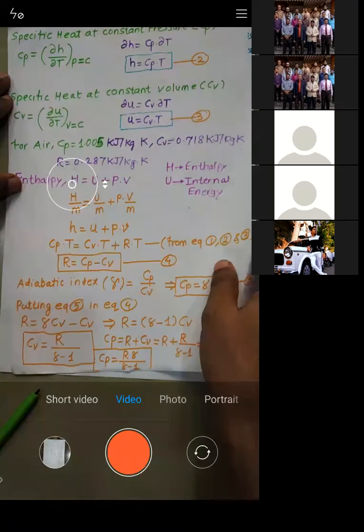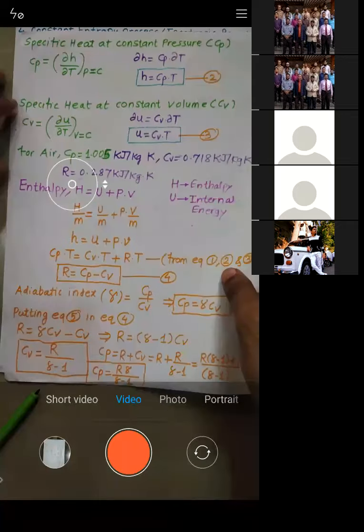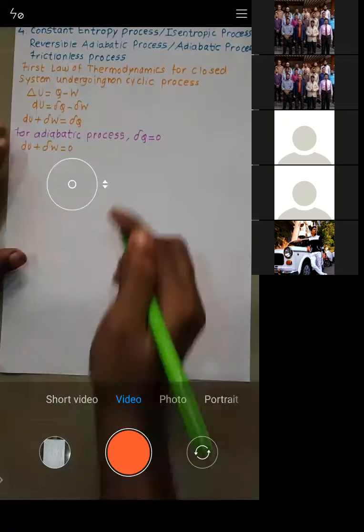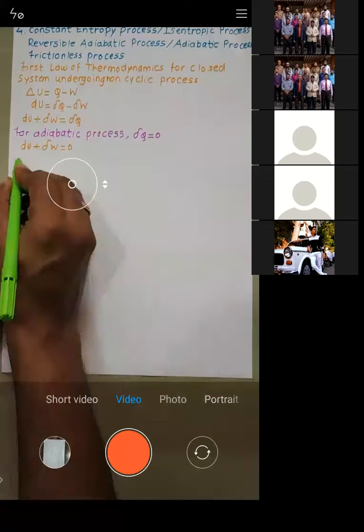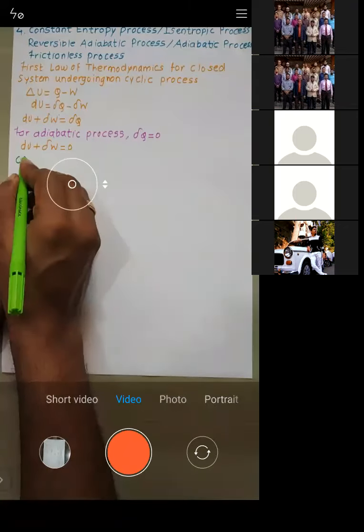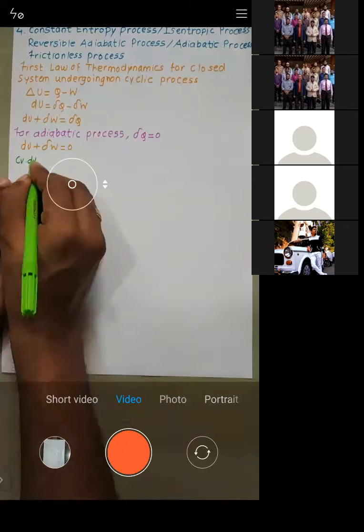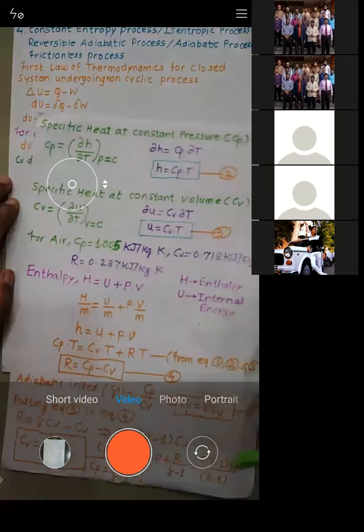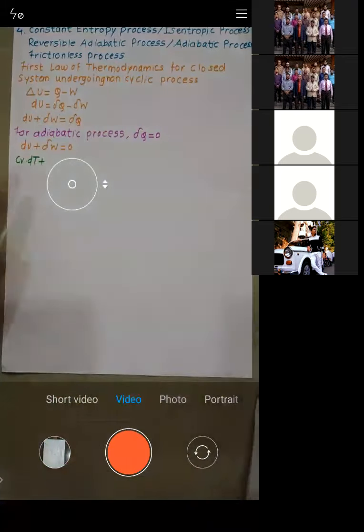Let me clear. U is equal to Cv into T, so dU is equal to Cv into dT. That is the only thing I'll write down. So dU is equal to Cv into dT, plus del W. What is the formula for del W?